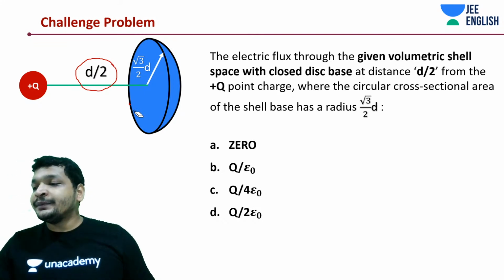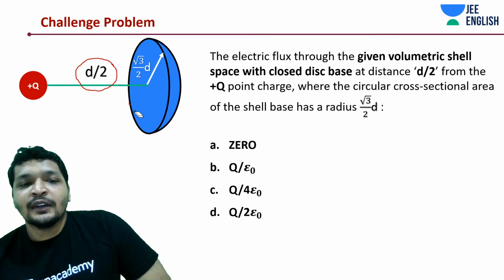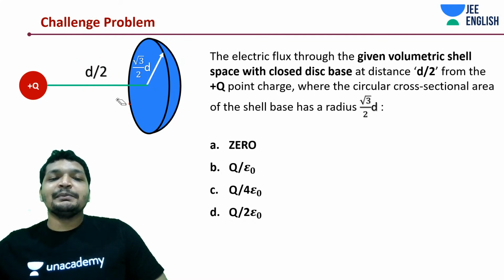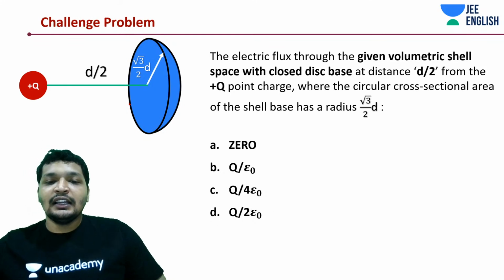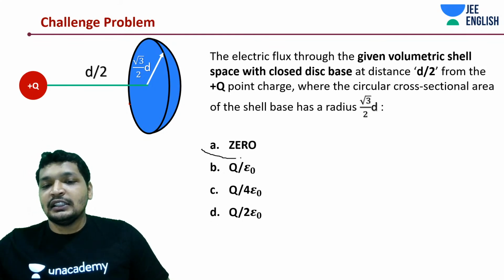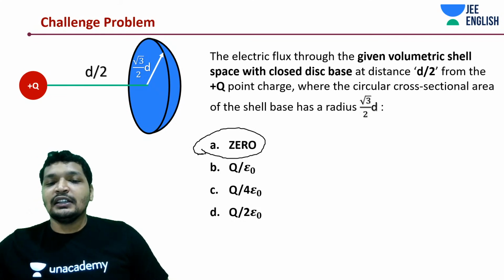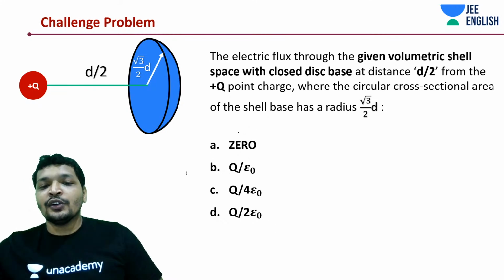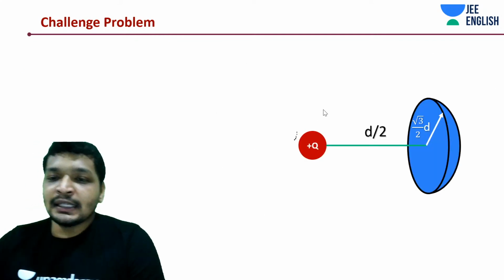What should be the answer? Answer should be simply 0, isn't it? Should be 0. Don't you think so? It should be 0. Why should it be 0? Let's understand this.